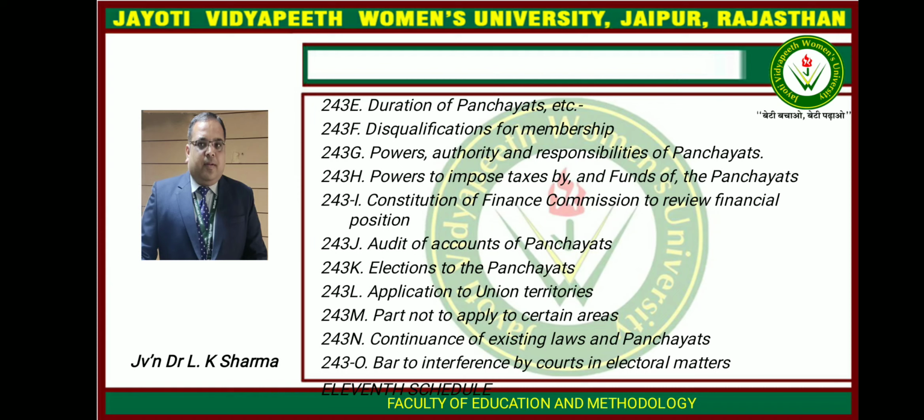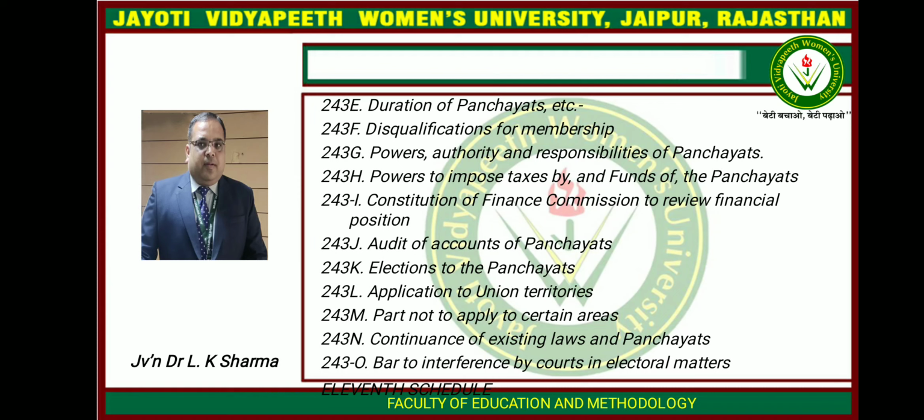Article 243J, Audit of accounts of the panchayats. The legislature of the state may by law make provisions with respect to the maintenance of accounts by the panchayats and the auditing of such accounts. Article 243K, Elections to the panchayats. The superintendence, direction and control of the preparation of electoral rolls and the conduct of all elections to the panchayats shall be vested in the State Election Commission, consisting of a State Election Commissioner to be appointed by the Governor.